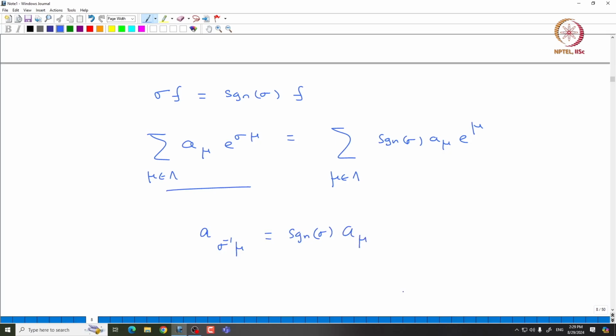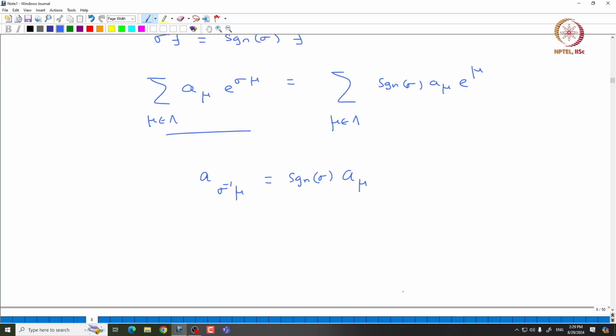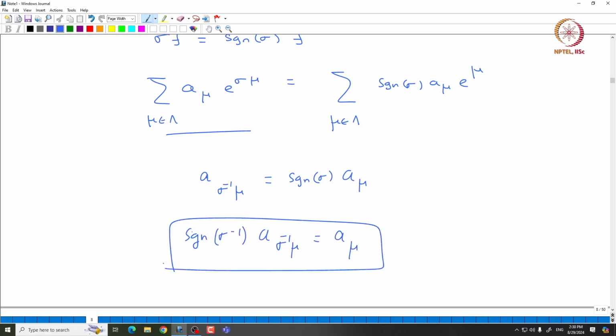Now one can replace this as follows: sine sigma inverse a sigma inverse mu is equal to a mu. This is how one can replace. So, this is the same as saying that a mu is equal to sine of sigma a sigma mu. So, whenever you apply a Weyl group element, you again get a sign outside for the coefficients as well.